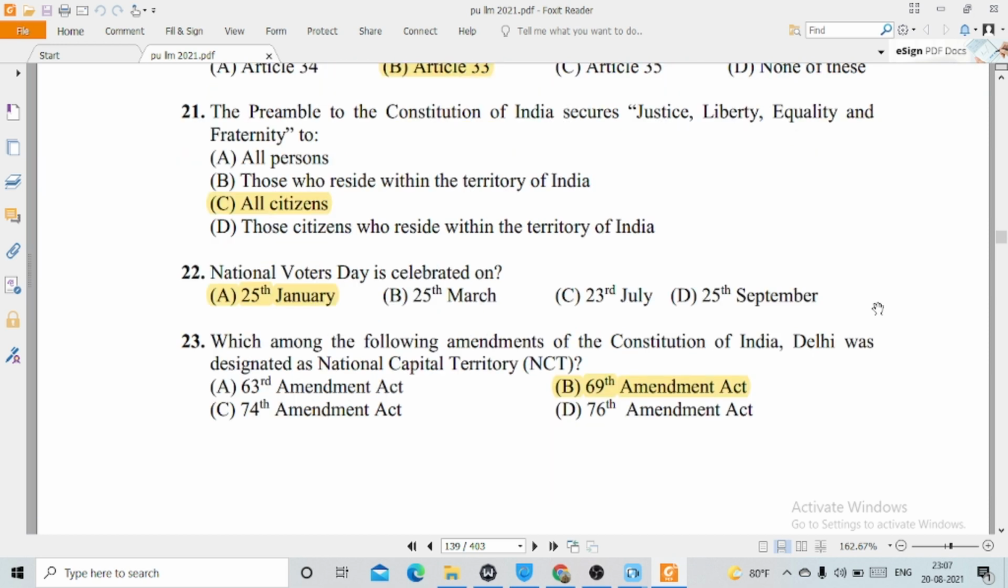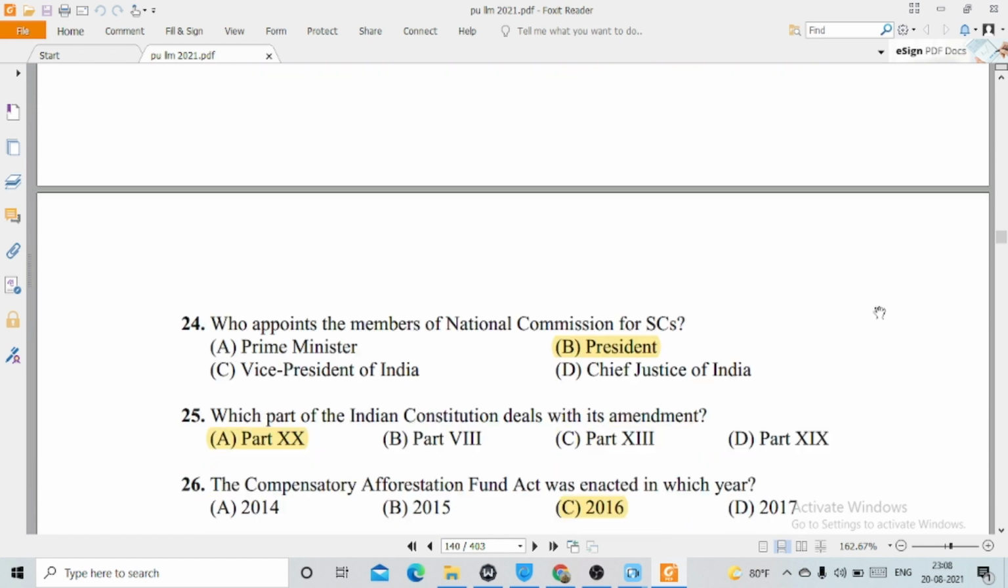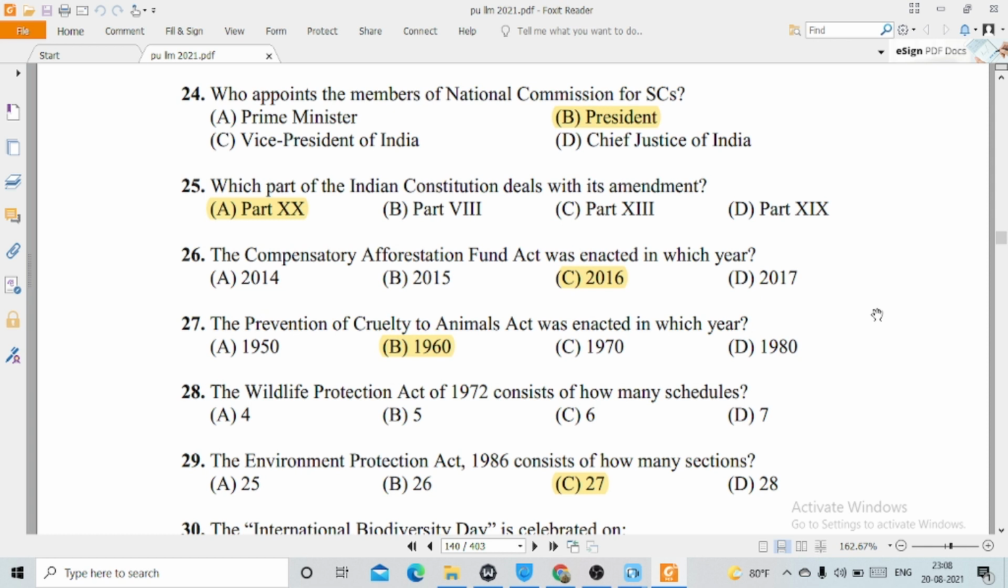23, by which among the following amendments of the Constitution of India was Delhi designated as National Capital Territory? This is option number B, 69th Amendment Act. 24, who appoints the members of the National Commission for Essays? Is option number B, President. 25, which part of the Indian Constitution deals with the amendment? This is option number A, Part 20.